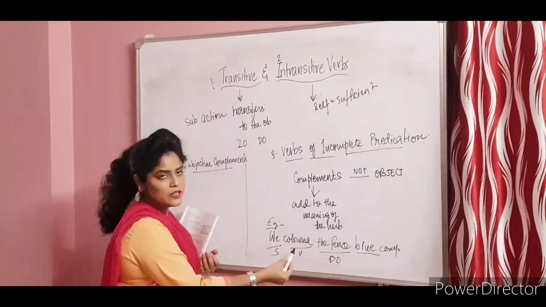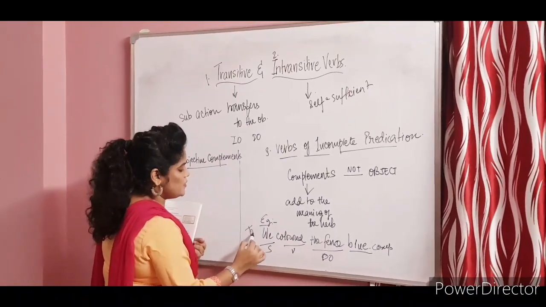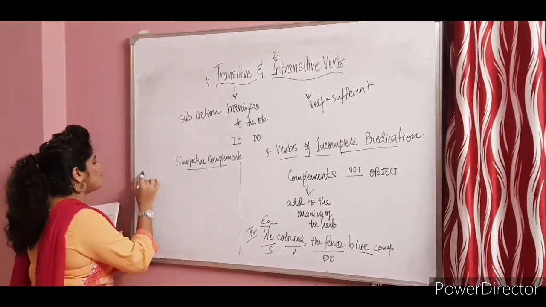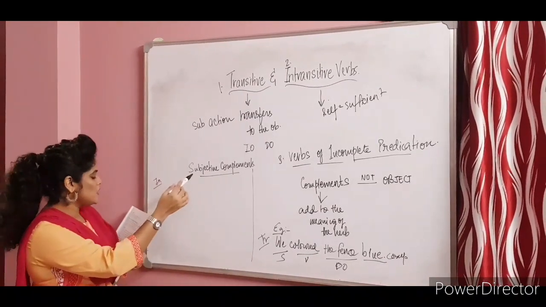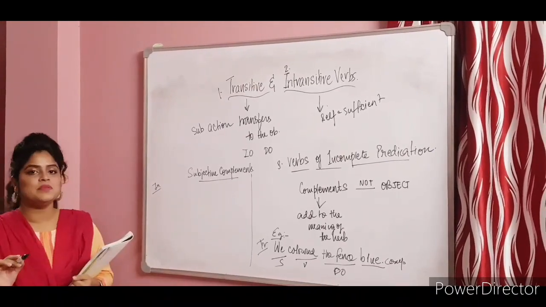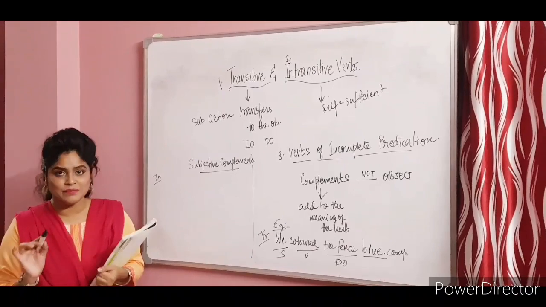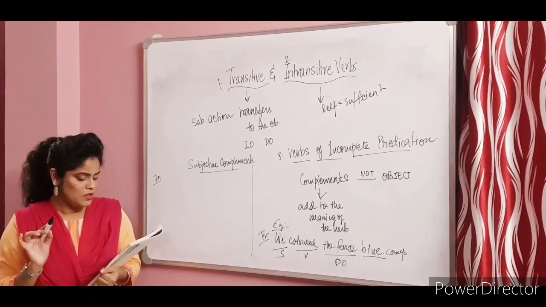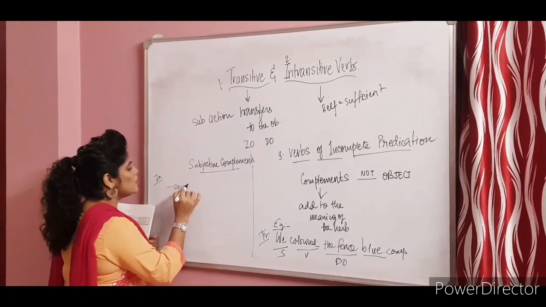Okay, of course colored over is the transitive verb because the action is getting transferred. Okay, what does happen in case of intransitive verbs? For intransitive verbs we use subjective complement. We are not giving objective complements. We are saying something related to the subject. Okay, they always say something